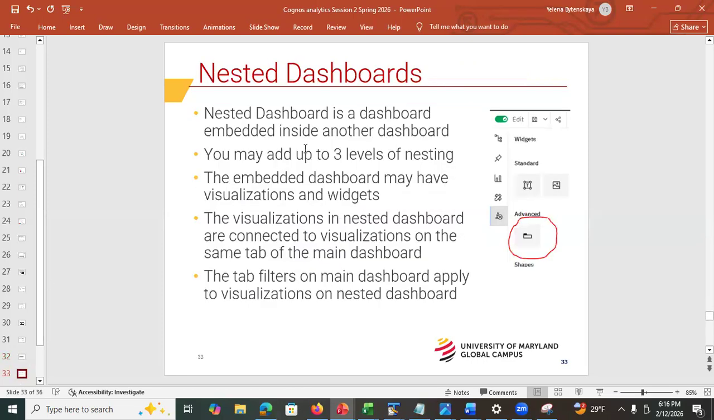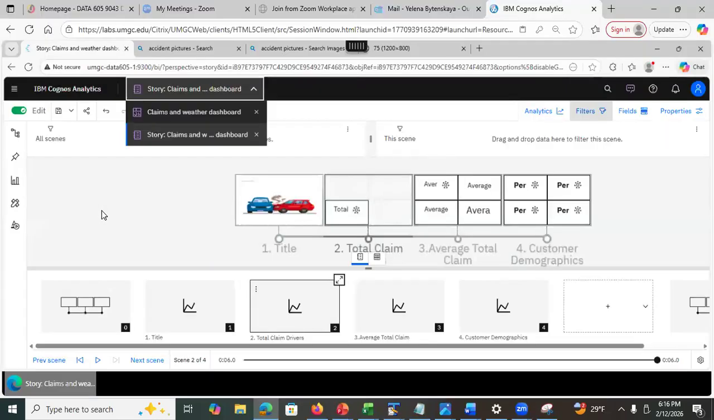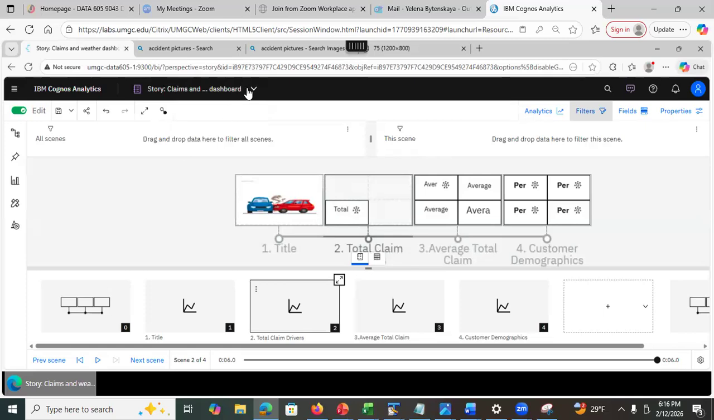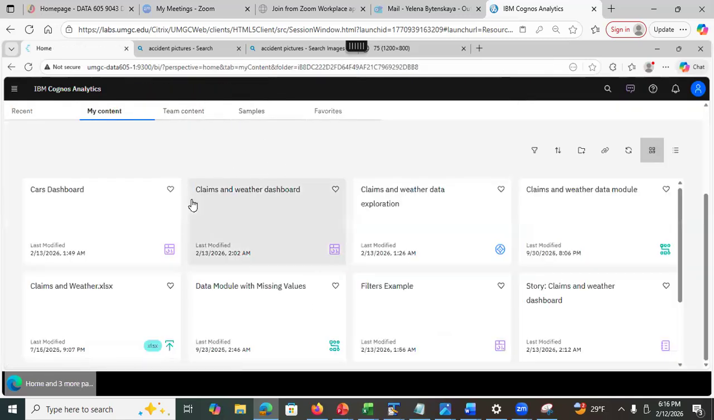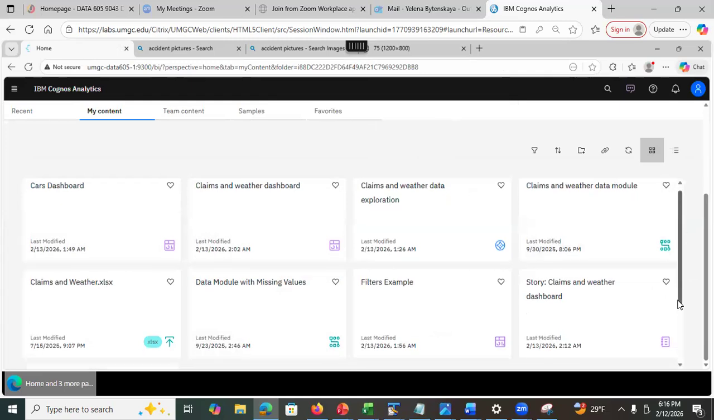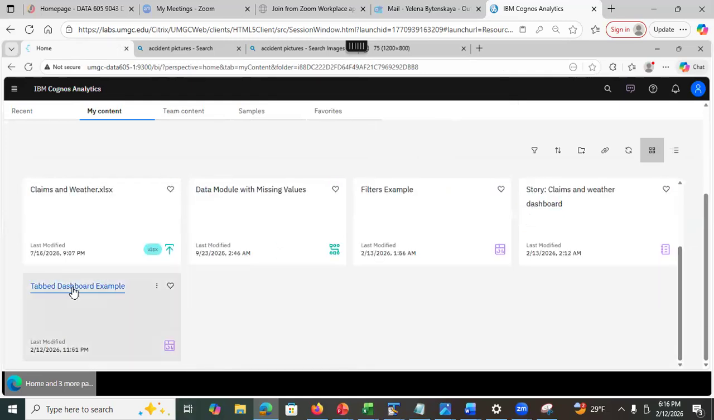So this is a new topic. A nested dashboard is a dashboard inside the dashboard. And you can also add the nested dashboard inside the story if you want. So let me close this out and close this out, and I'll show you an example that I created. One second. Tab dashboard example.